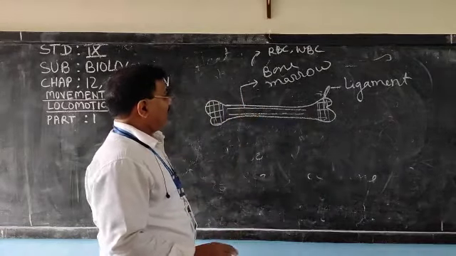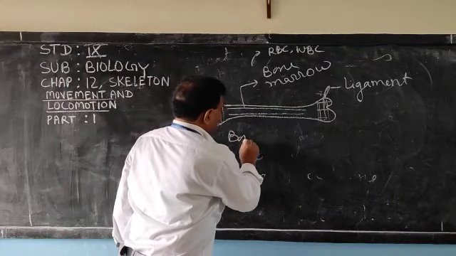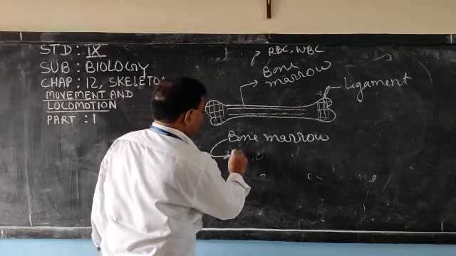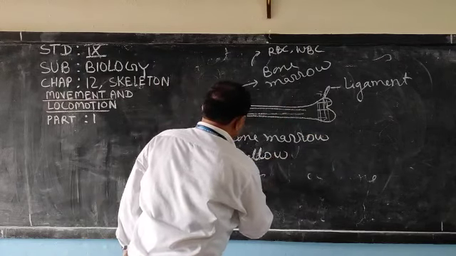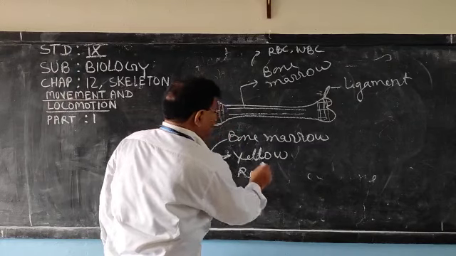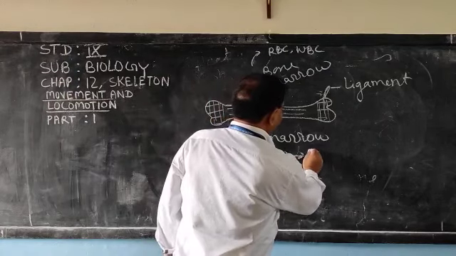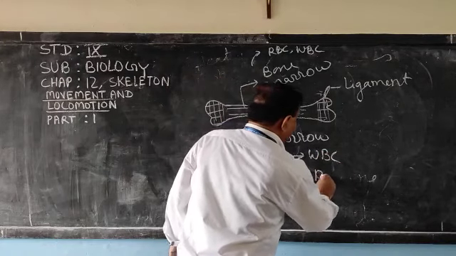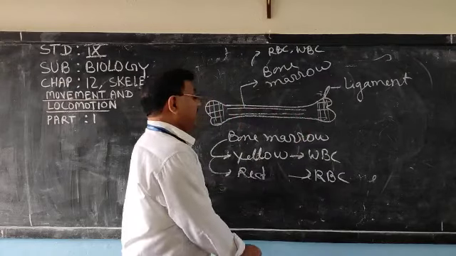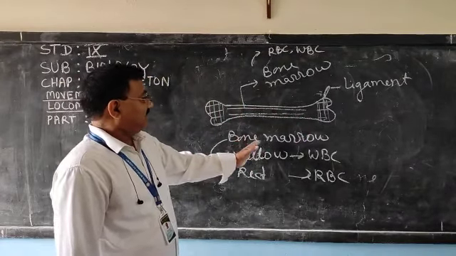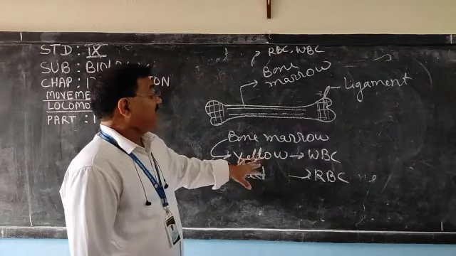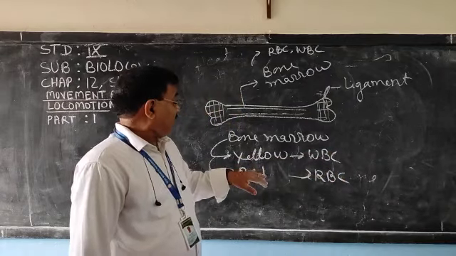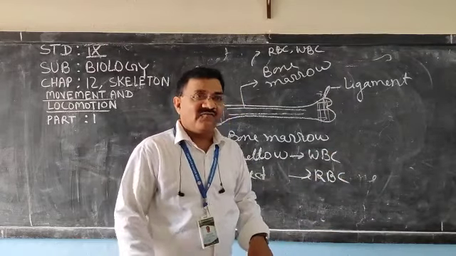Two types of bone marrow are there: yellow or red. In yellow bone marrow, WBC is formed, and in red bone marrow, RBC is formed.